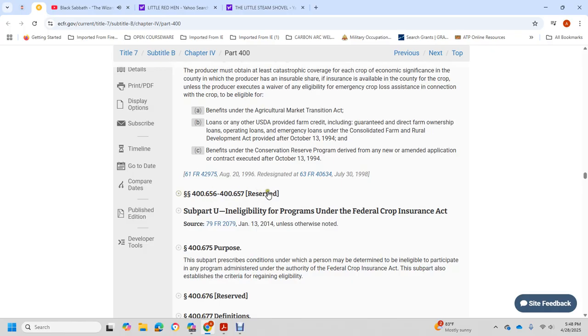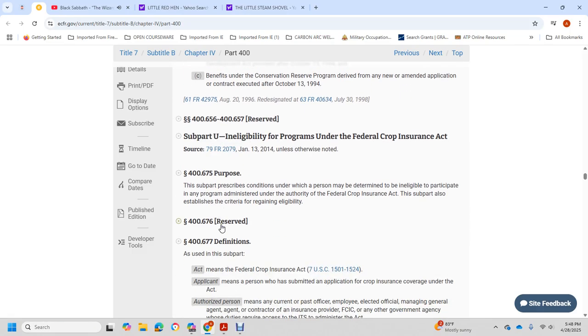406.56 to 406.74 reserved. Subpart U, ineligible persons, Federal Crop Insurance Corporation. 406.75 Purpose. This subpart prescribes the conditions under which a person determined ineligible to participate in any program administered under the authority of the Federal Crop Insurance Act may regain eligibility, substituting the established criteria for beginning eligibility.